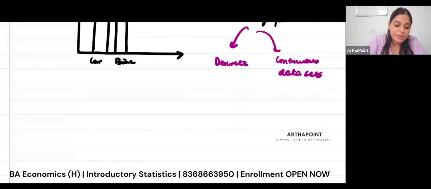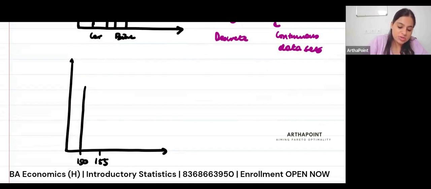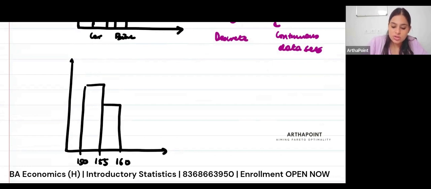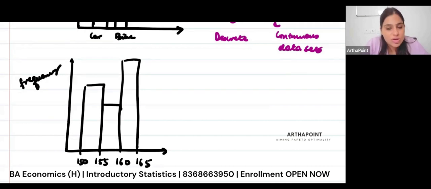So I can at any point of time say something like this. Students whose height is between say 150 to 155, there are these many students. Then between 155 to 160, I have these many students. Then 160 to 165 centimeter, I have these many students, and so on. So I can also have these continuous intervals, which tell me that for each interval, what is the frequency of the students.